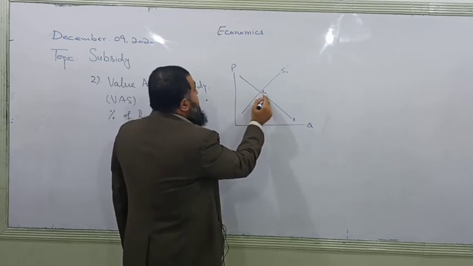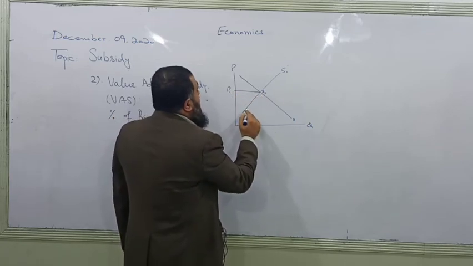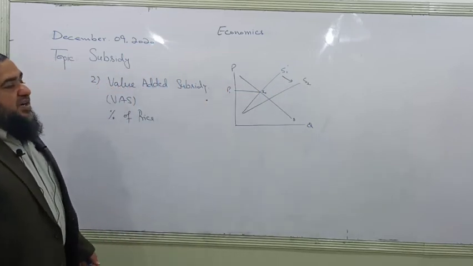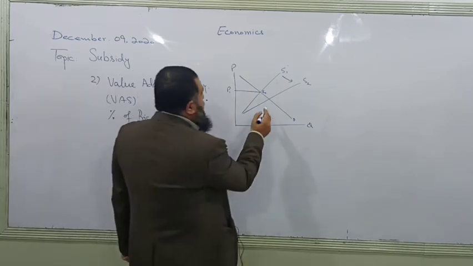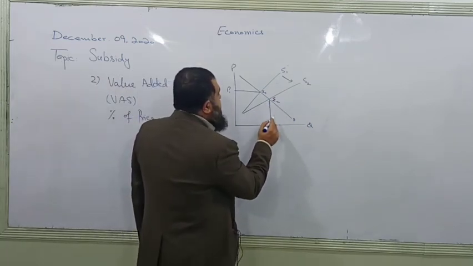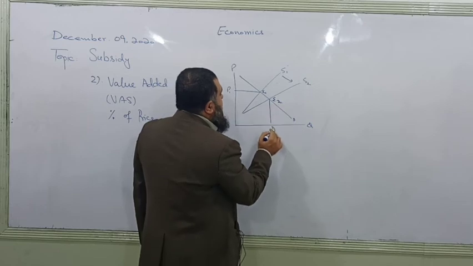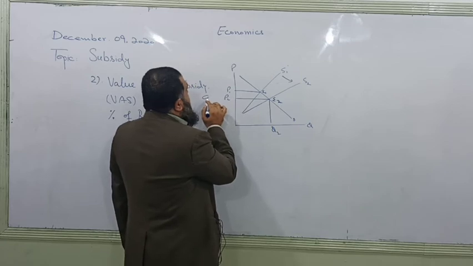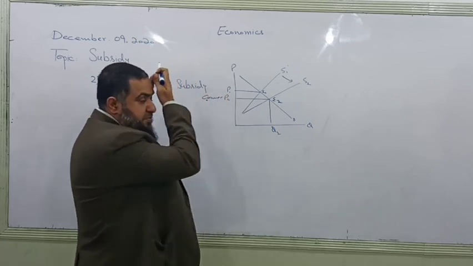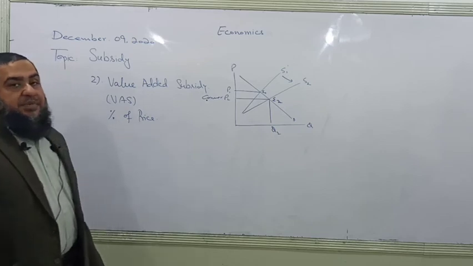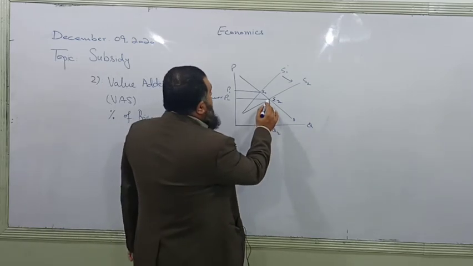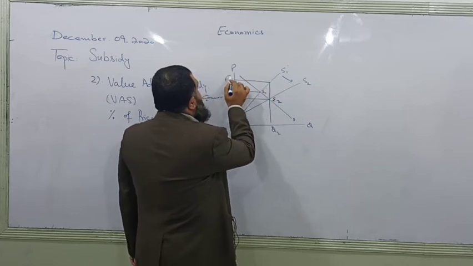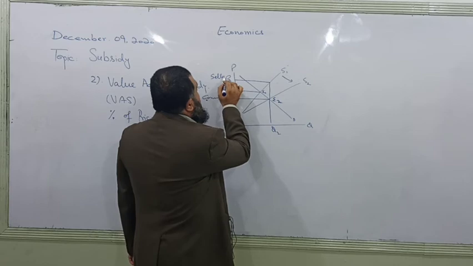Before the subsidy, this was the equilibrium point P1. Now subsidy is given, supply will have a pivotal rightward shift, and a new equilibrium is formed. This is the new equilibrium E2, where Q2 is the output produced. Keep it in mind, in case of subsidy, the consumer is paying a lower price and the seller is receiving the upper price. Now for the seller, we will see along the previous supply line which price will be received.